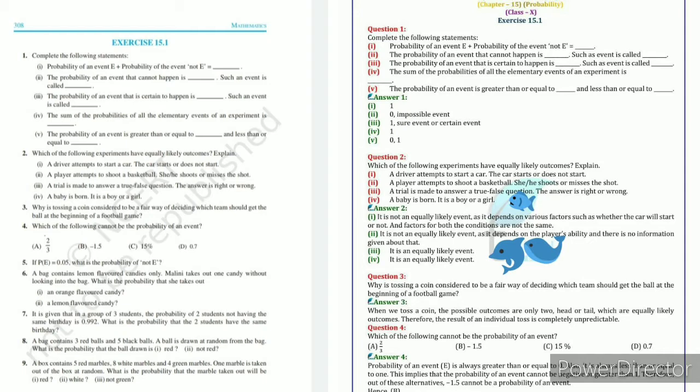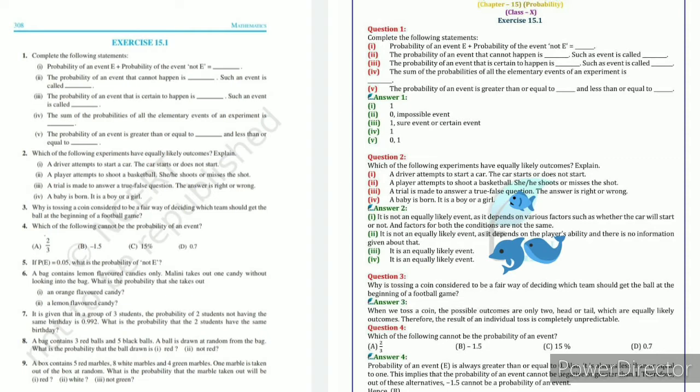Question number third. Why is tossing a coin considered to be a fair way of deciding which team should get the ball at the beginning of a football game? We know if we toss a coin, only two outcomes will come, head or tail, which are equally likely outcomes. Therefore, the result of an individual toss is completely unpredictable.